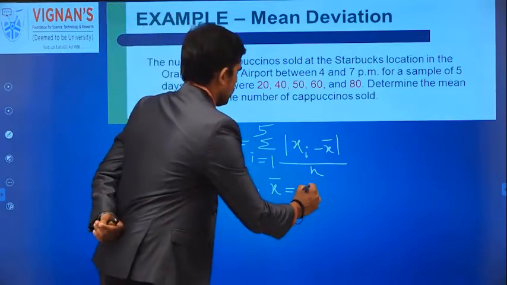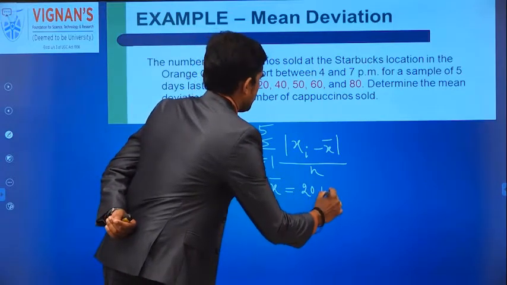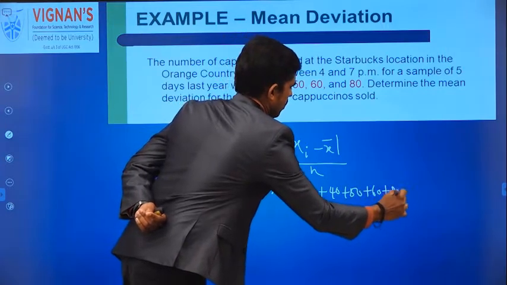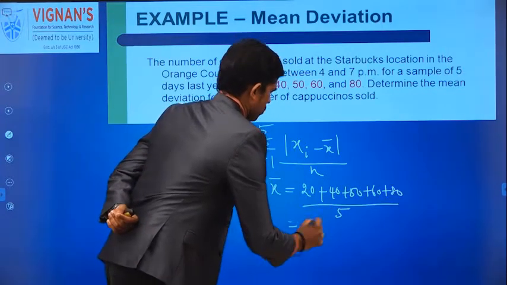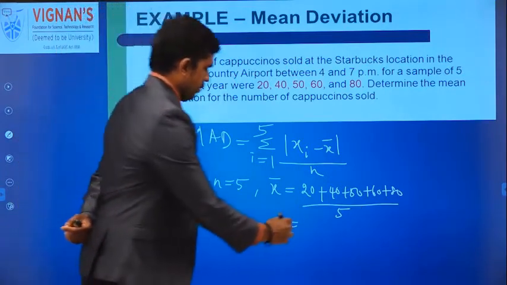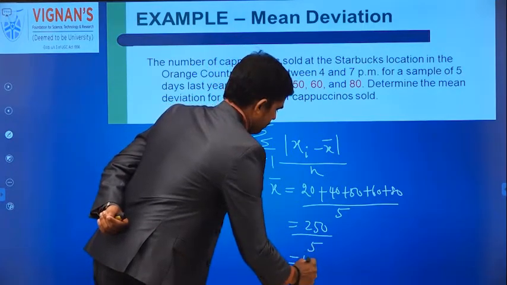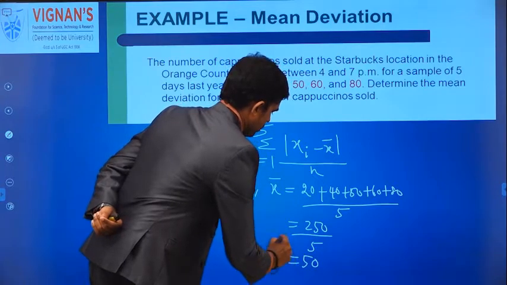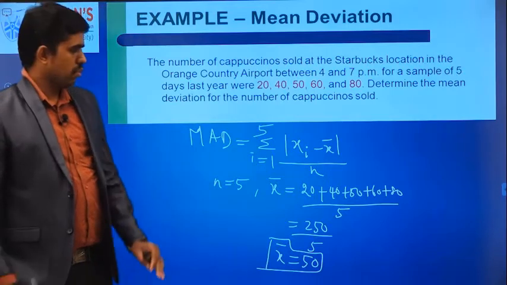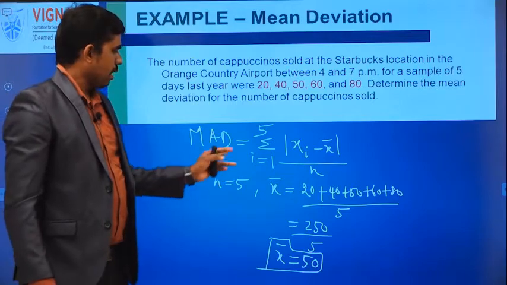X bar is, we are going to add all the values: 20 plus 40 plus 50 plus 60 plus 80 divided by 5. So what will be the value? 140, 190, 230, 250, I think. So 250 divided by 5 is 50. X bar is 50. The x bar value is 50. So my first task is over. Next, I have to find the mean absolute deviation.